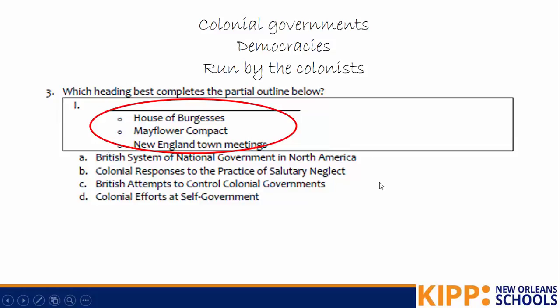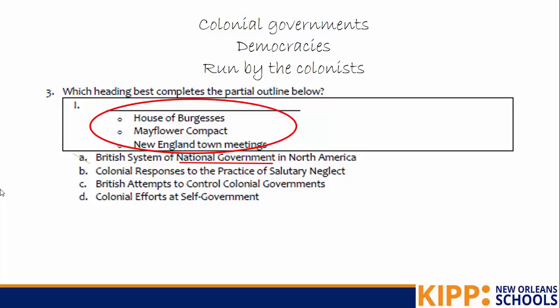A says the British system of national government in North America. So that says national government right there. That means that there is one government ruling over all the colonies. And we know that there were lots of different governments, like the Mayflower Compact and the House of Burgesses and the Fundamental Orders of Connecticut. And so there was no one national government. We can cross off A.